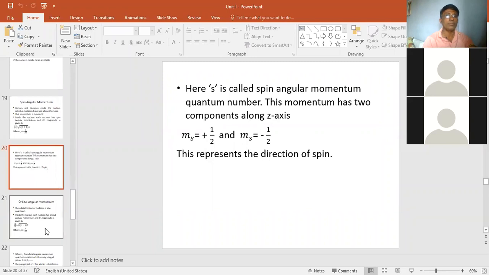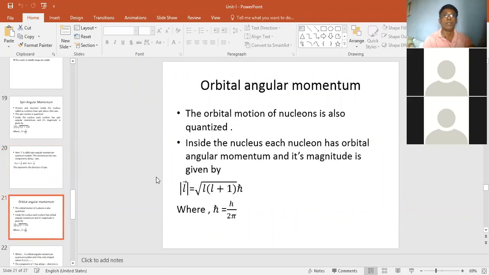After that, orbital angular momentum. The orbital motion of the nucleon is also quantized. It rotates about itself, and it can also move around the nucleus. It rotates about itself and has motion in the forward direction. So the orbital motion of the nucleon is also quantized. Inside the nucleus, each nucleon has orbital angular momentum, and it is given by mod of L is equal to square root of L in bracket L plus 1, times h cross. Again, h cross is h upon 2 pi.